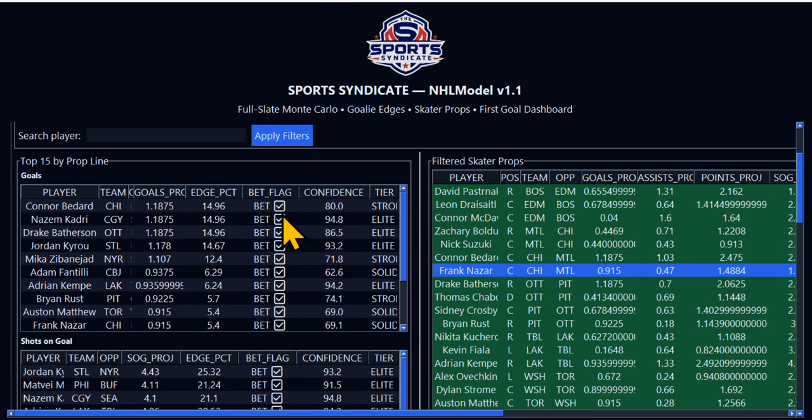All right. So here, these are the bet flags. This doesn't identify that each one of these you should bet.